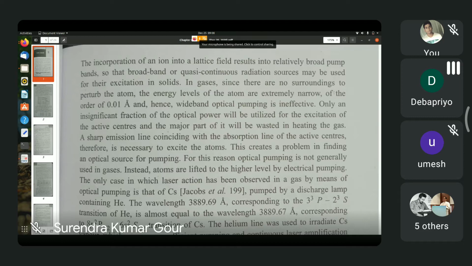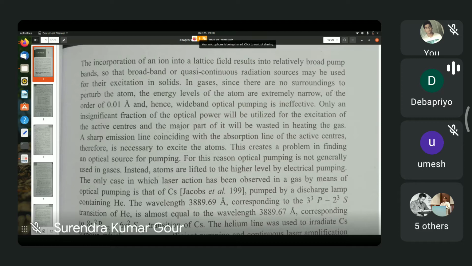And one more thing about the carbon dioxide laser, it was invented by an Indian. You would be happy to know that the carbon dioxide laser was invented by an Indian whose name is Dr. C.K.N. Patel.